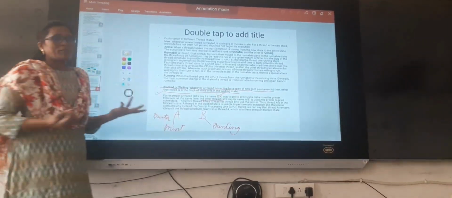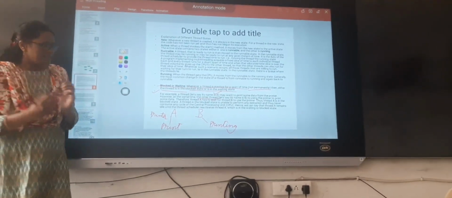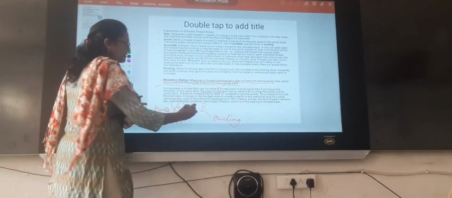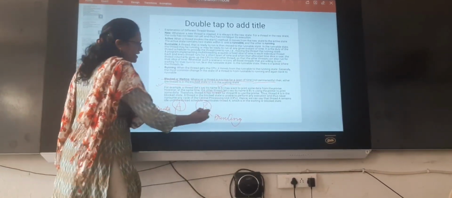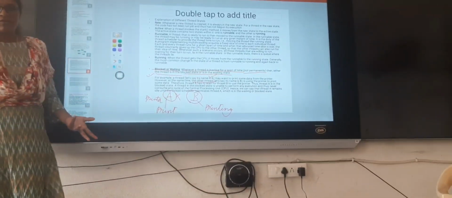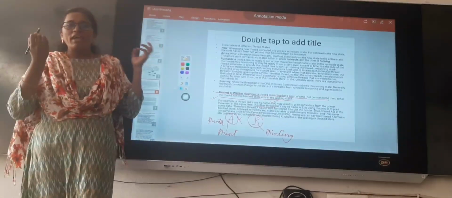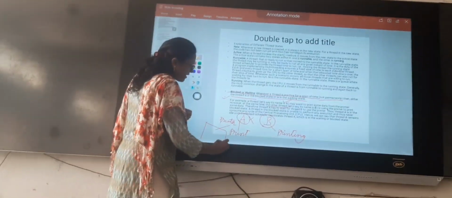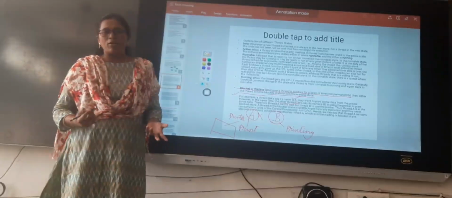Now what is the problem here? Can you guess it? Thread A needs the printer, but thread B is already using it. It is printing. What should thread A do? We have to keep our thread A in the waiting state, because the resource is not available.